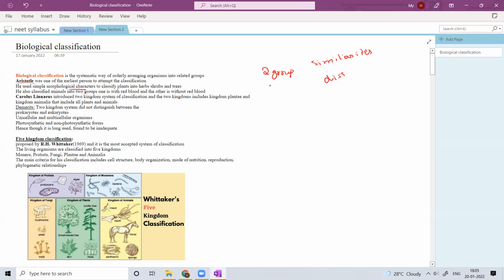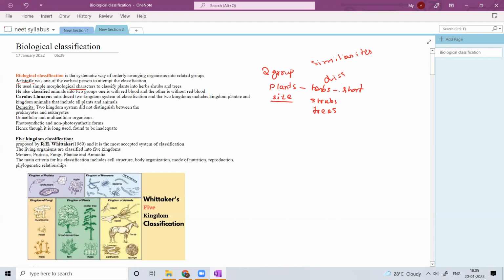He classified plants into herbs if they are very short, based on the size of the plant. The criteria for his classification of plants is size: herbs, shrubs, and trees.